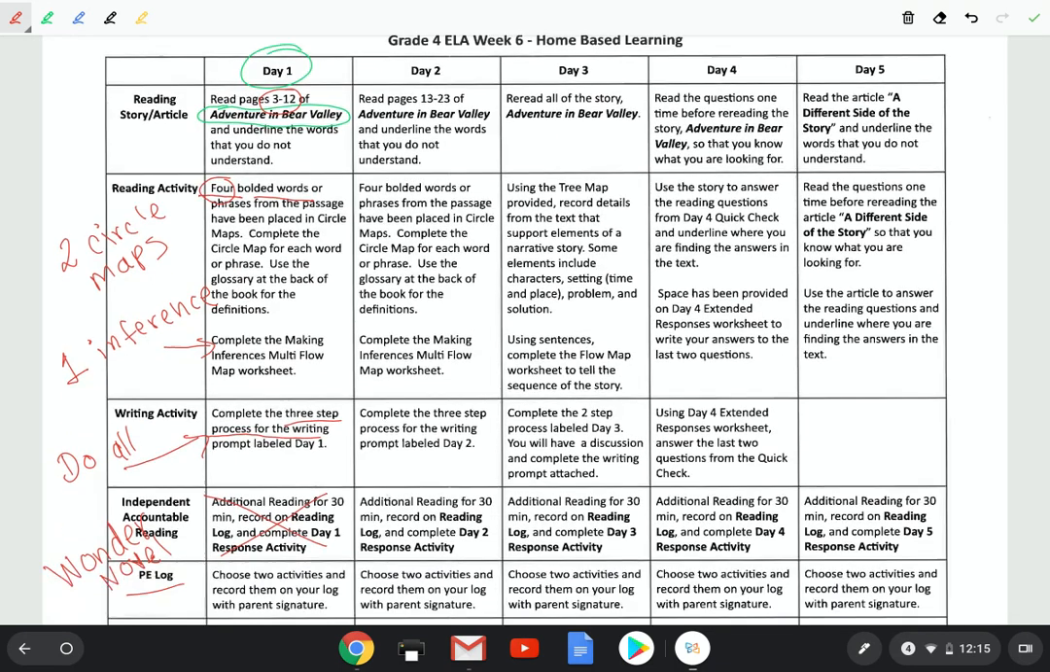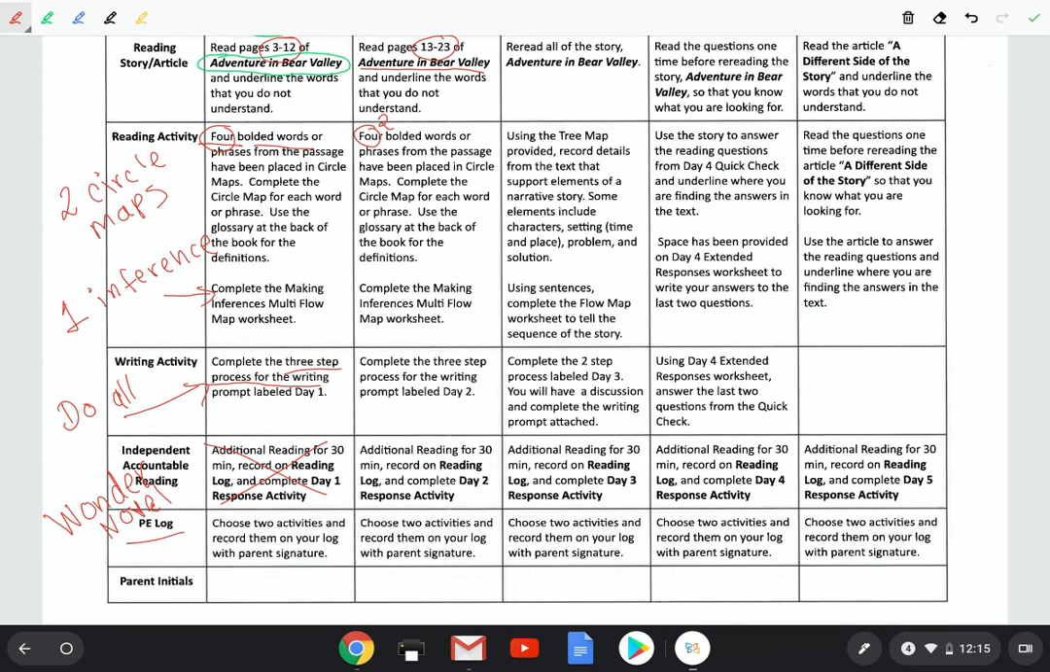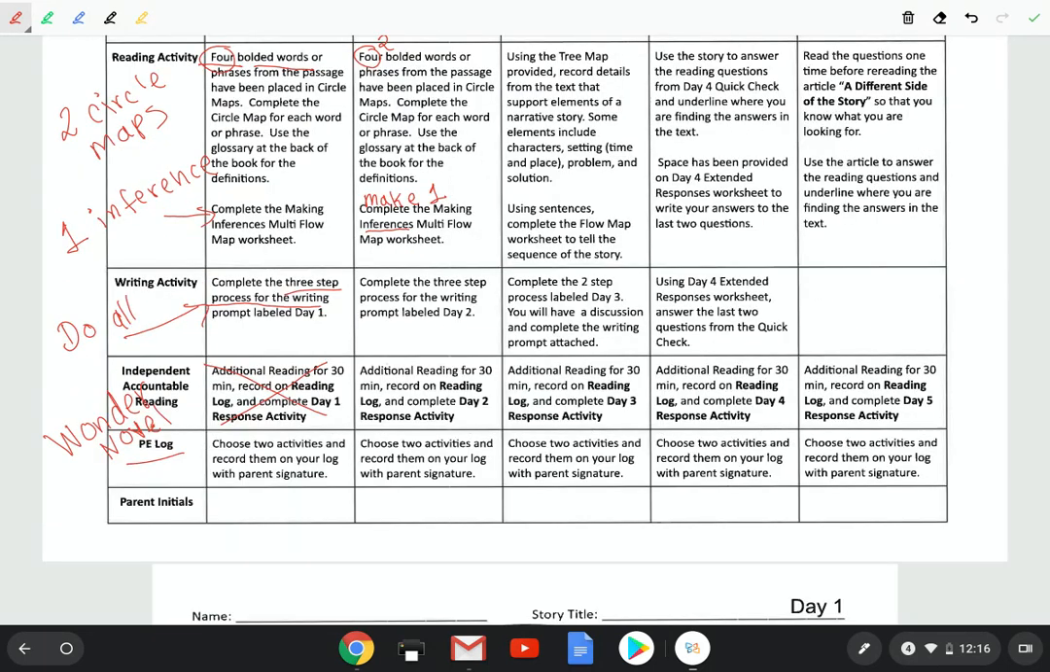Okay, so day two, you do the same thing as in day one. You're reading these pages of the same book, Adventuring Bear Valley, and then again, instead of 4 circle maps, you would do 2, like how you did in day one. For the making inferences, instead of making 2 inferences, you would make 1, so only 1 of the thinking maps. And then for the writing, you're going to compare and contrast based on the reading. For that one, you would do the whole thing.